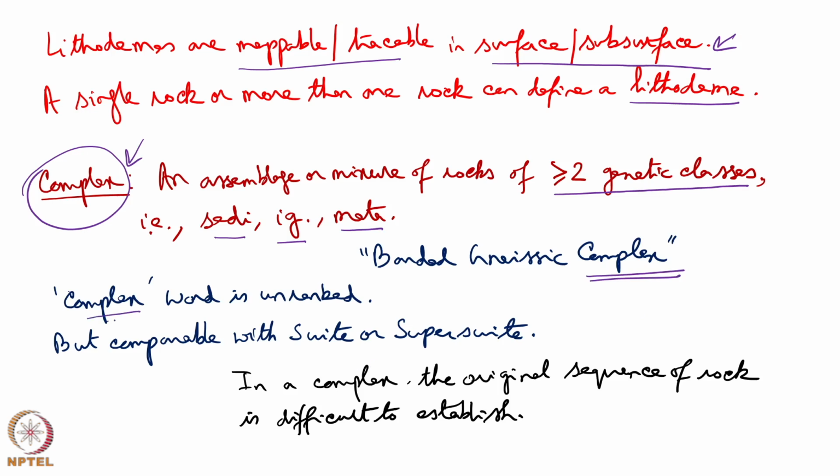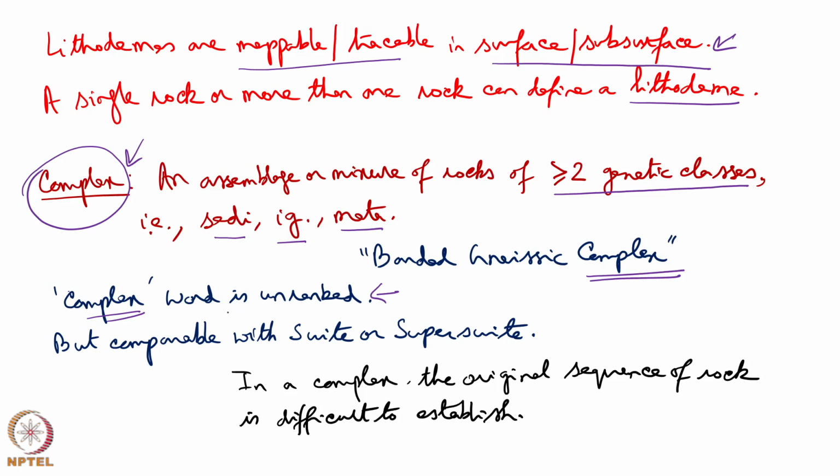The word complex is unranked, that means I cannot say that complex lies above formation or below formation. We cannot say whether a complex consists of several lithodems or one lithodem can consist of several complexes. That is the meaning of the sentence, that the complex word is unranked. We do not rank it, but it is comparable with suites and supersuites.